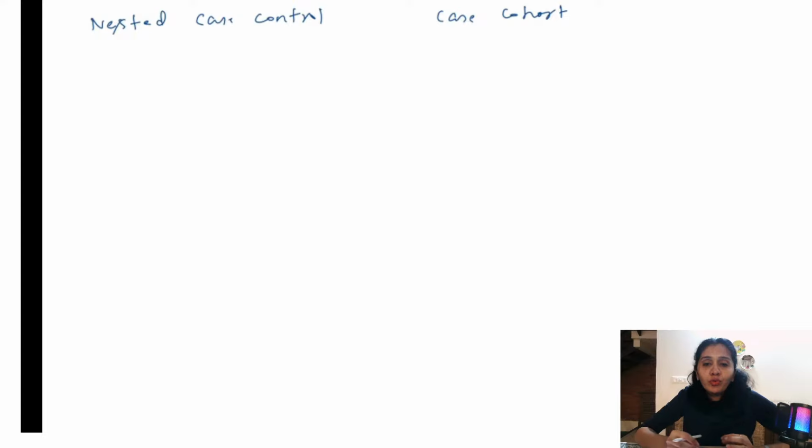Moving on to nested case control study and case cohort study. Nested case control and case cohort. So very few points you need to remember about both of these study designs.